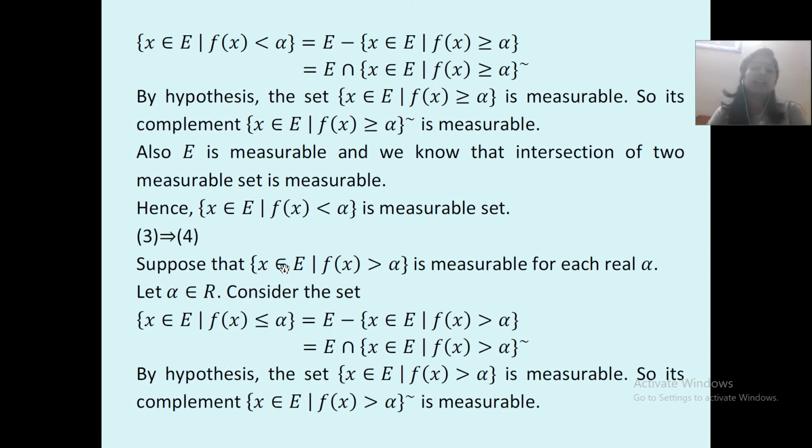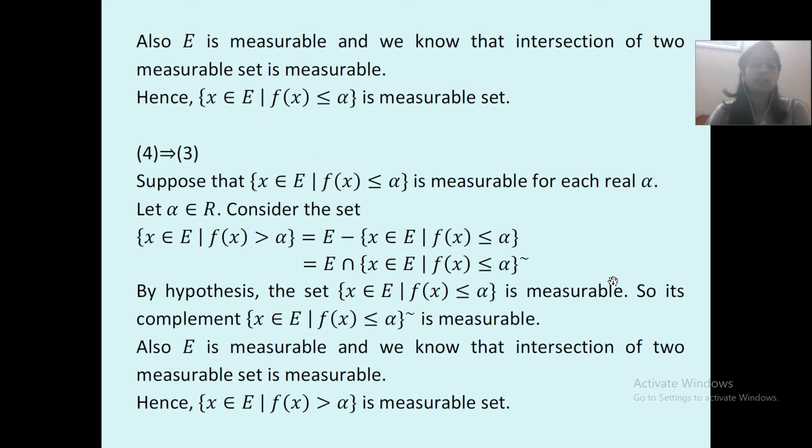Suppose that the set of x belonging to E such that f of x is greater than alpha is measurable for each real alpha.